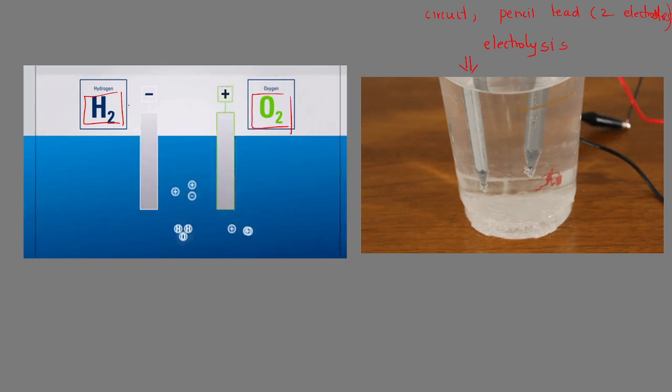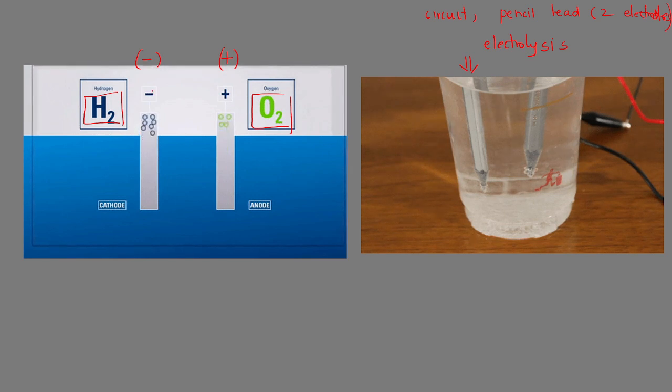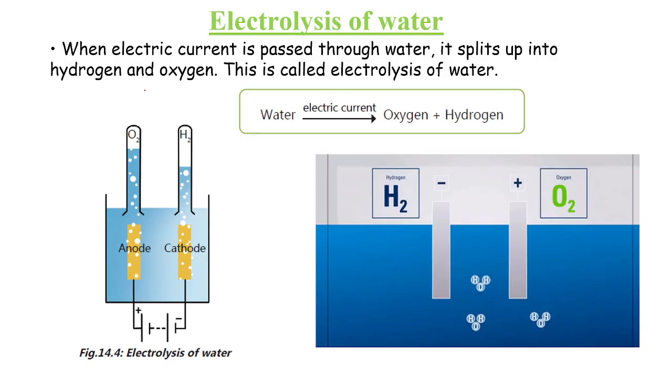Cathode is which terminal? Negative terminal. Anode is the positive terminal. So you may get a question for the exam. When the electrolysis process of water takes place, at which electrode is hydrogen gas getting deposited? Your answer is cathode, and at the anode oxygen gas is getting deposited.